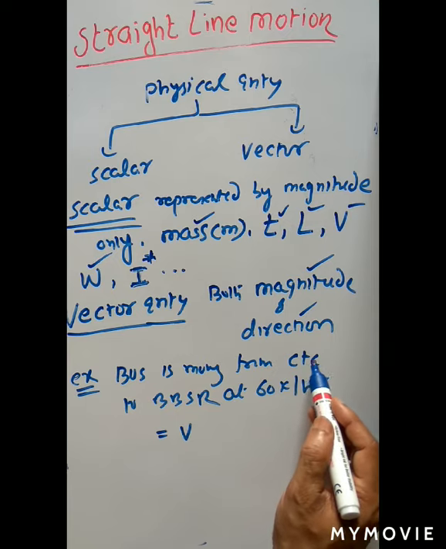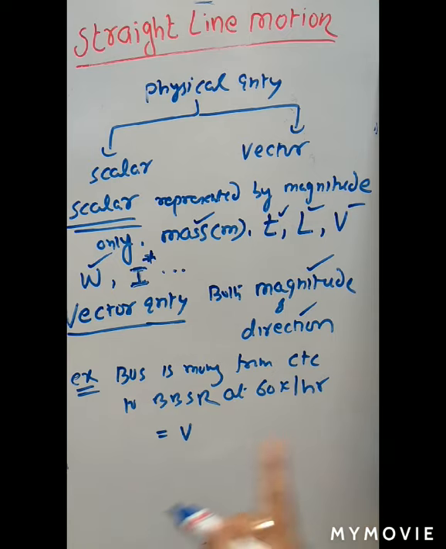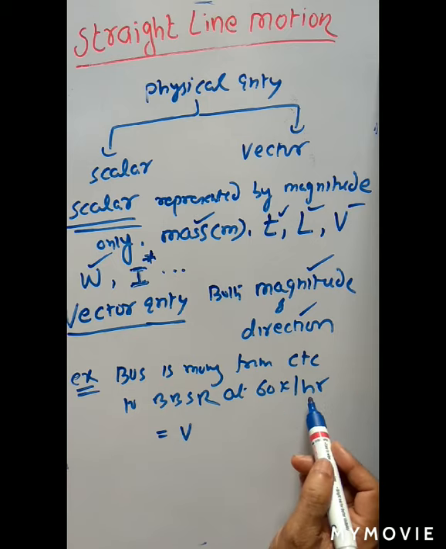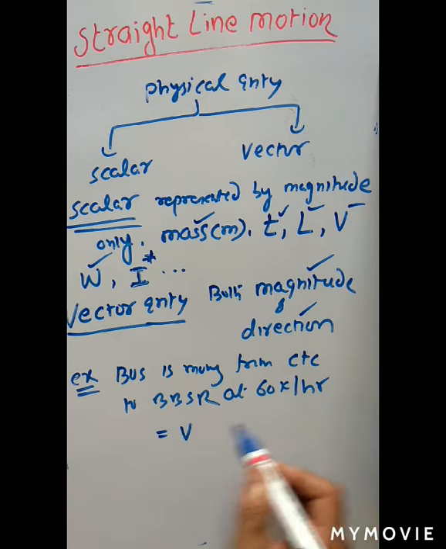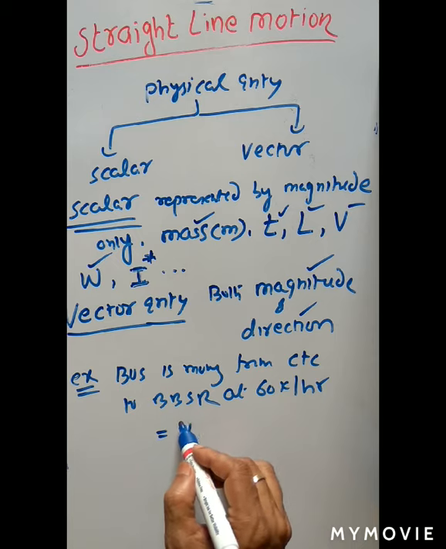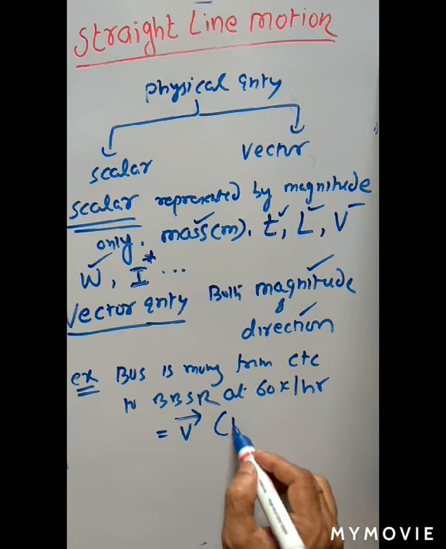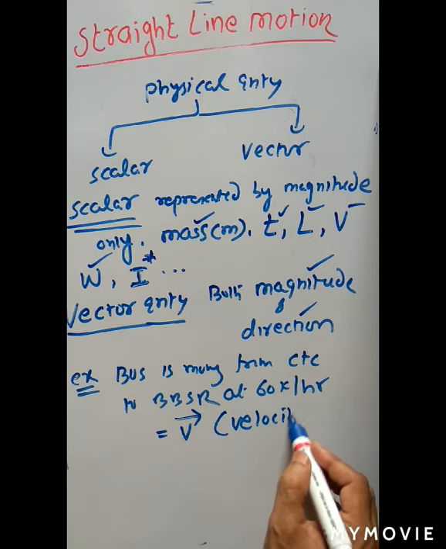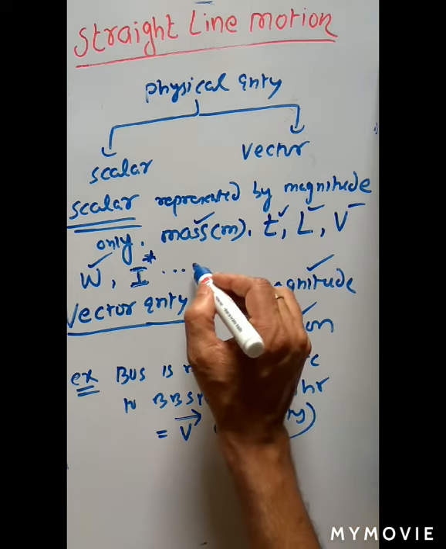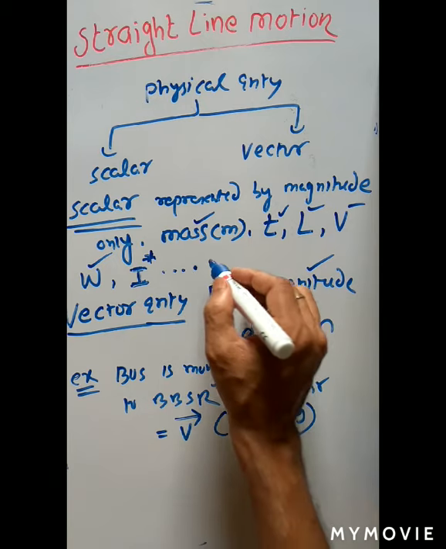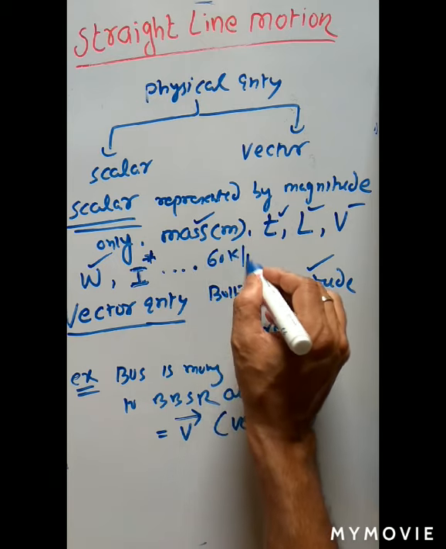That is, the bus is moving from Cuttack to Bhubaneswar. So direction is fixed, Cuttack to Bhubaneswar. With what speed? 60 km per hour. So here this quantity is not speed, rather it is velocity, and this velocity is which quantity? Vector quantity. But if anybody says a bus is moving at 60 km per hour, simple.